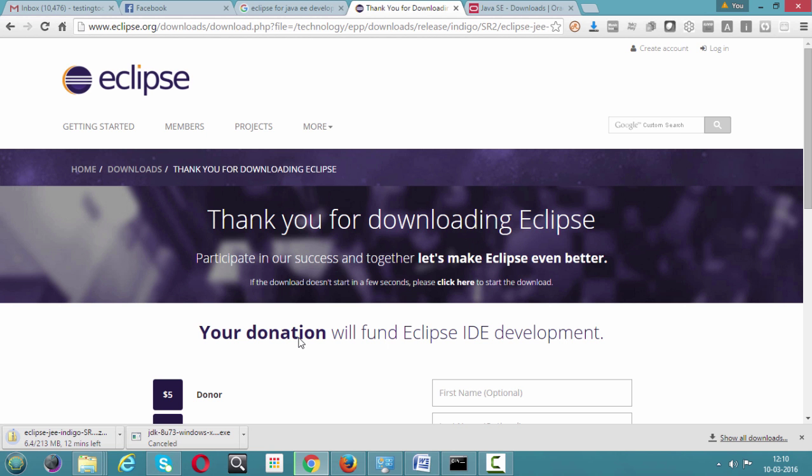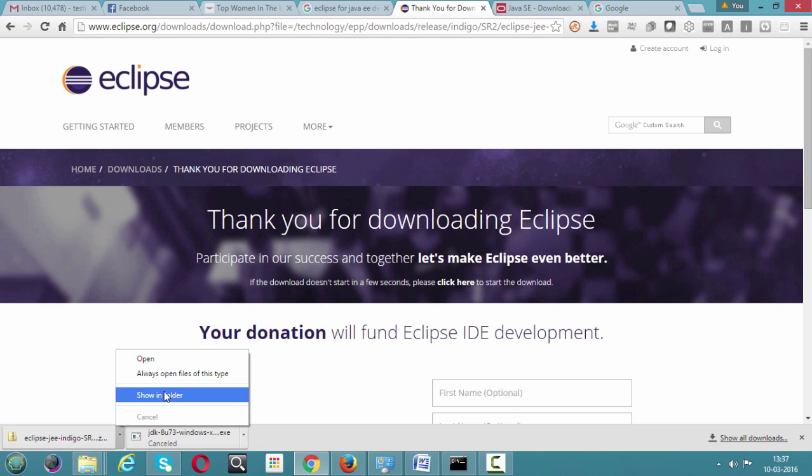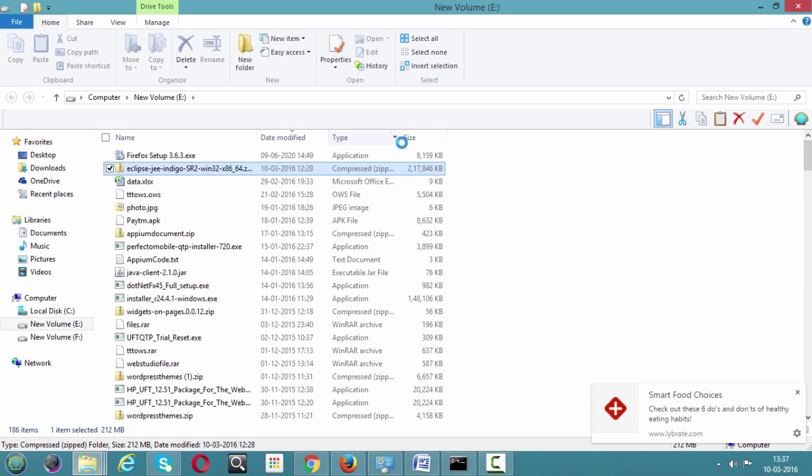I already have Eclipse on my machine, but let me install it once again, so that I can configure it, rather than calling it the installation of Eclipse. I can call it configure. Let me show you why I'm calling it configure. So let it download. Okay guys, I guess we are done with the download here, right? So let's move on to the folder. Eclipse Indigo is what I have downloaded, 64-bit.